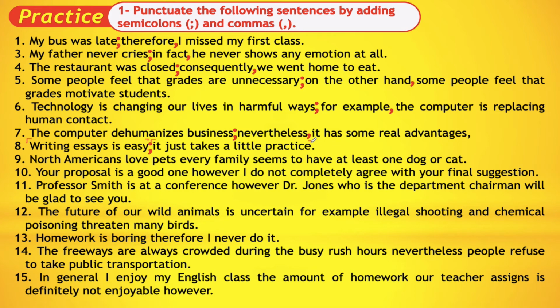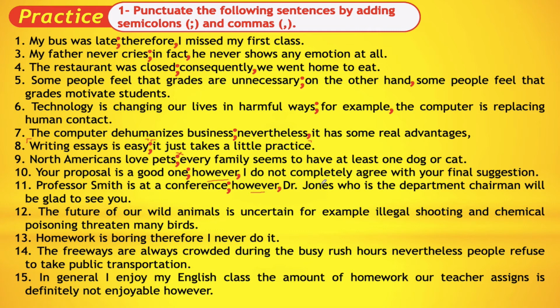Nice. North Americans love pets; every family seems to have at least one dog or cat. The same goes with this one. We have two independent sentences and the first sentence stops here. We will have a semicolon in this place. Your proposal is a good one; however, I don't completely agree with your final suggestions. It's obvious we have however. Professor Smith is at a conference; however, Dr. Jones, who is the department chairman, will be glad to see you. Of course, we have here however.